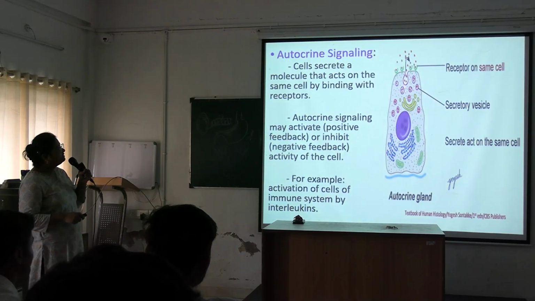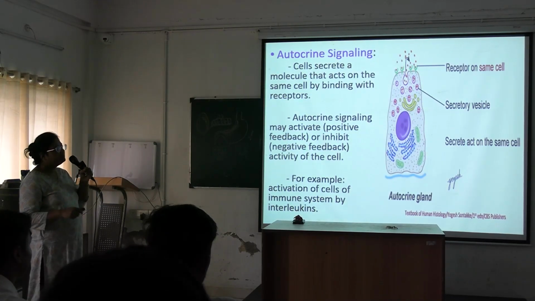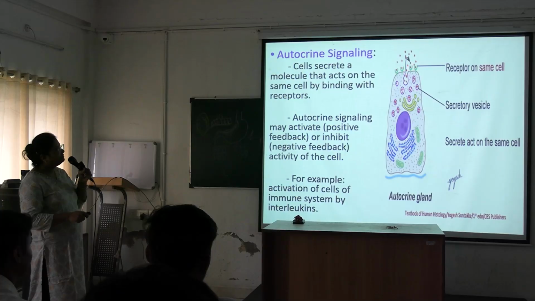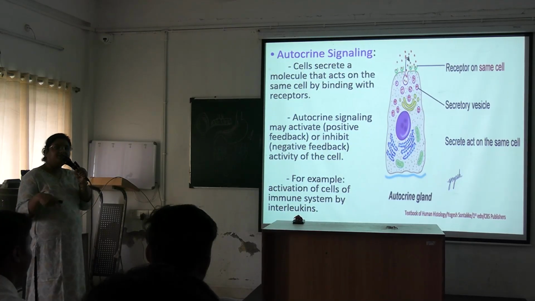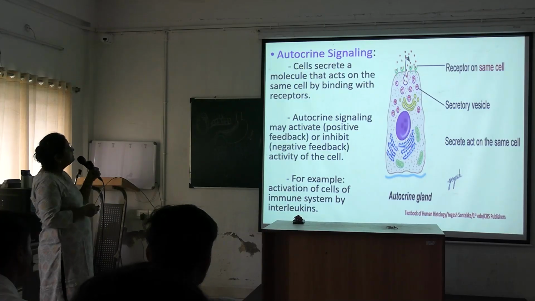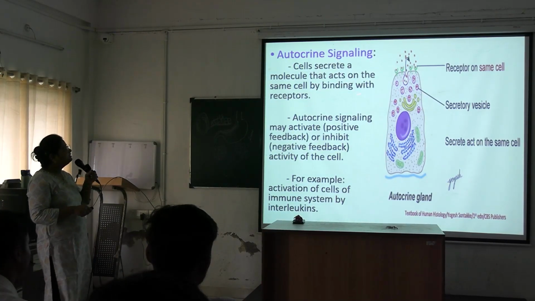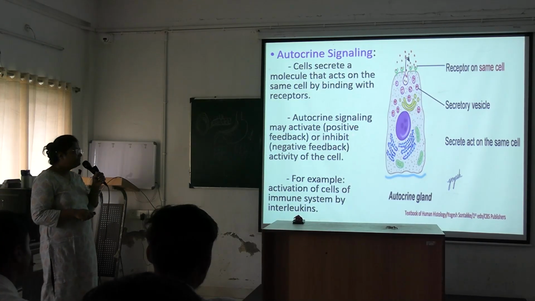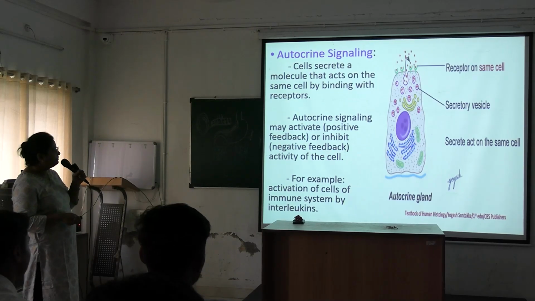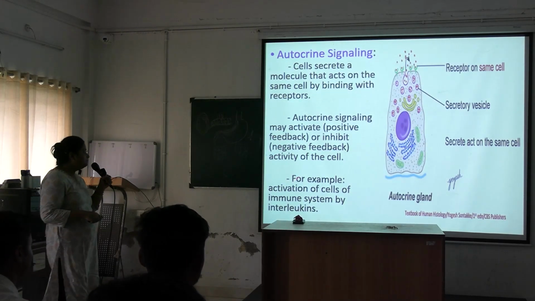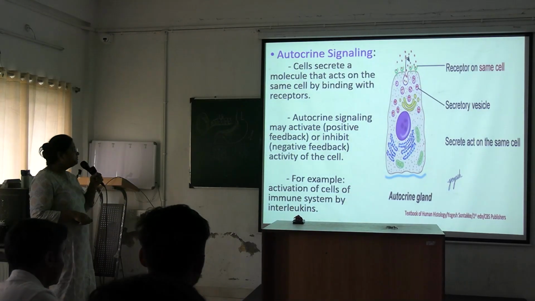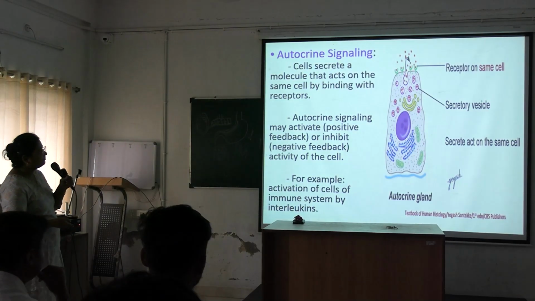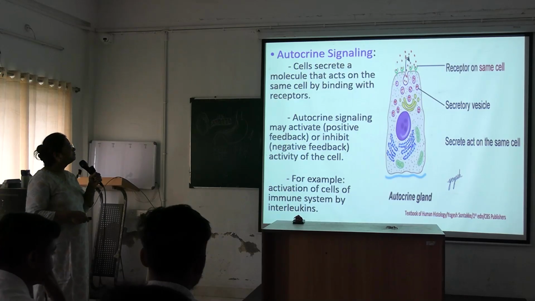Next is autocrine signaling. Here the secretory material is secreted and it will act on the same cell. See, the receptors are present on the same cell, and the secretory material being released affects the function of the cell. So cells secrete a molecule that acts on the same cell by binding with the receptors. Autocrine signaling may activate, giving positive feedback, or inhibit, that is negative feedback activity of the cell. For example, activation of cells of the immune system by the interleukins. Interleukins are also secreted by cells of the immune system. So that is autocrine signaling.